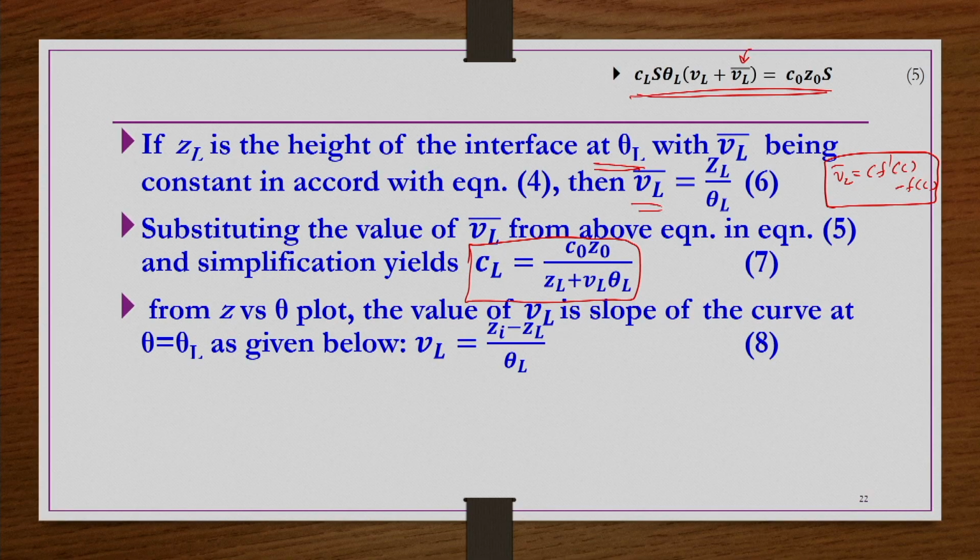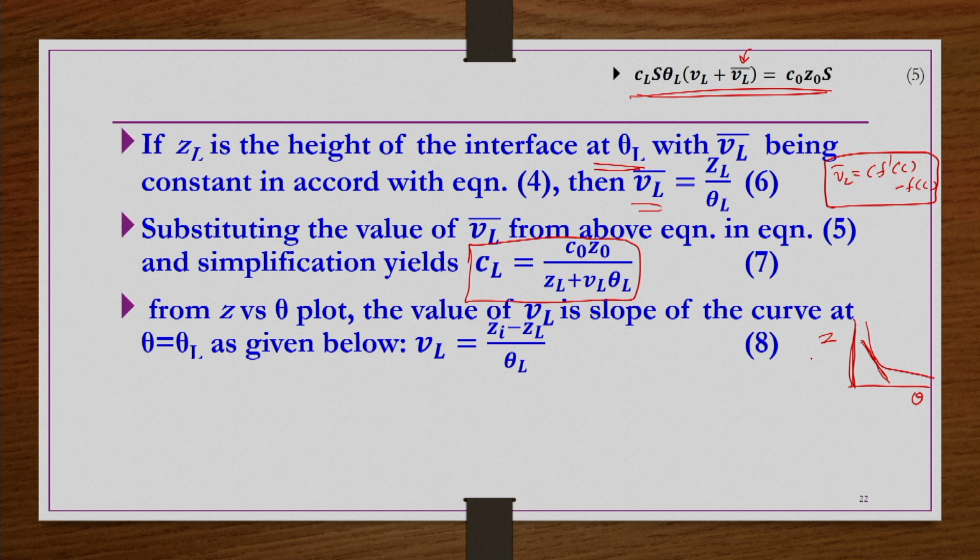From the Z versus theta curve, the value of V_L is the slope of the curve at theta equals theta_L. On this sedimentation curve, at a particular time theta, if you want to know the settling velocity of this suspension, that settling velocity is V_L. For that you have to draw a tangent to the curve.